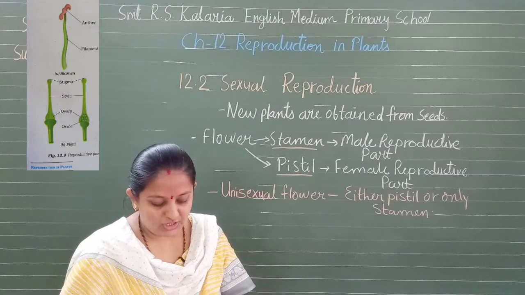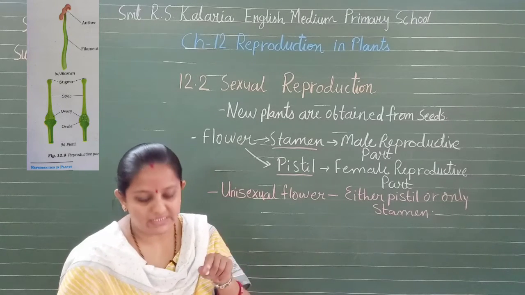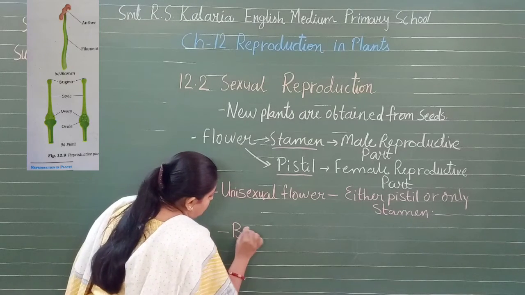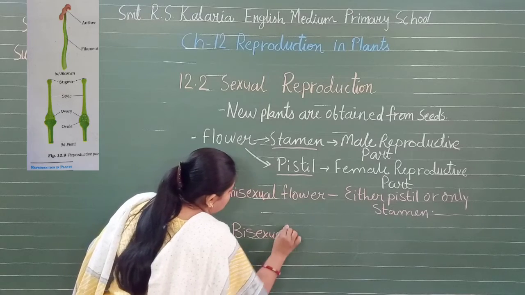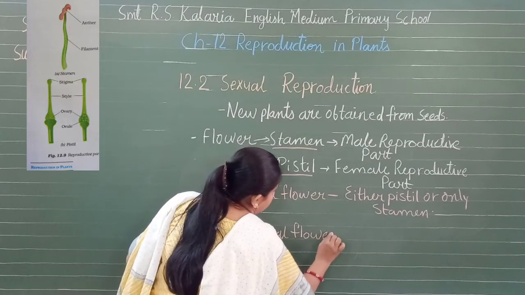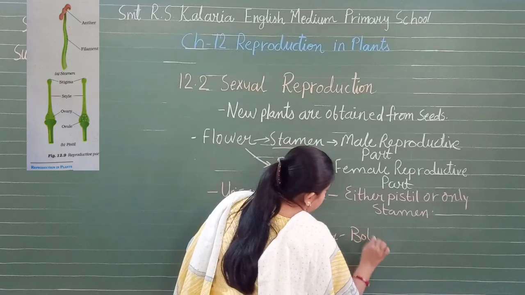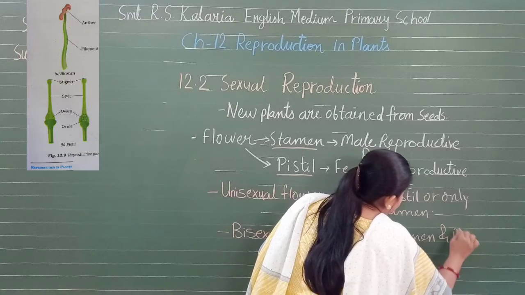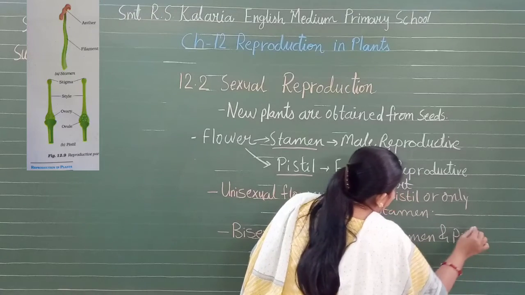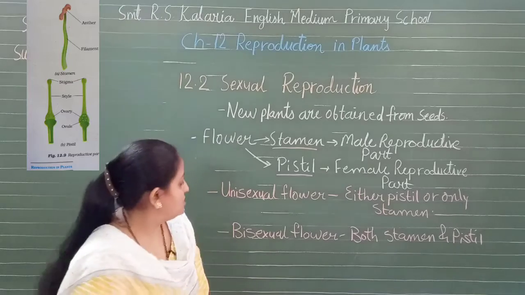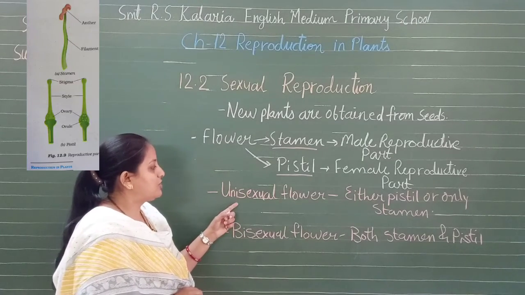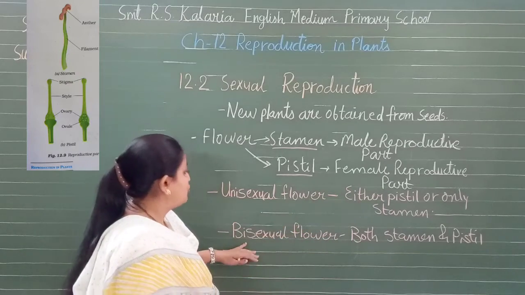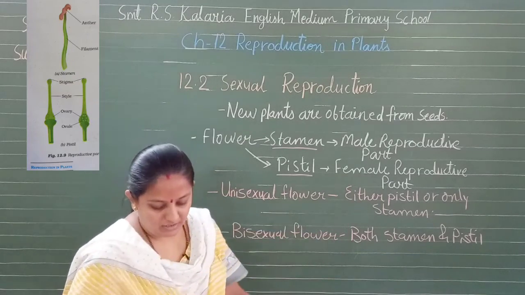And the flowers which contain both stamen as well as pistil are called bisexual flowers. A bisexual flower is one in which both stamen as well as pistil are present, isn't it? In a unisexual flower, either only pistil or only stamen. In a bisexual flower, both stamen and pistil occur.